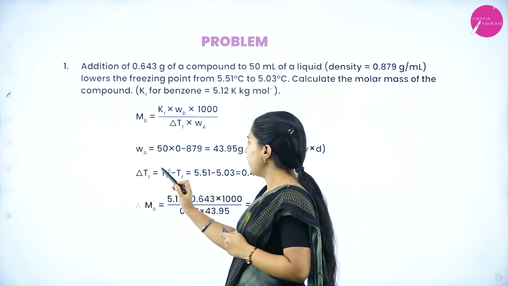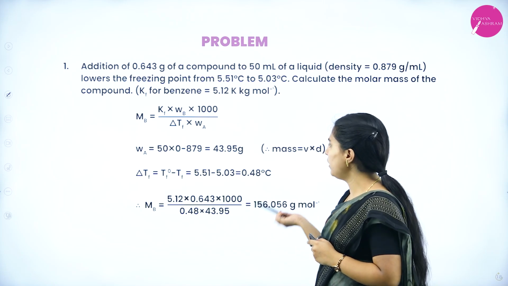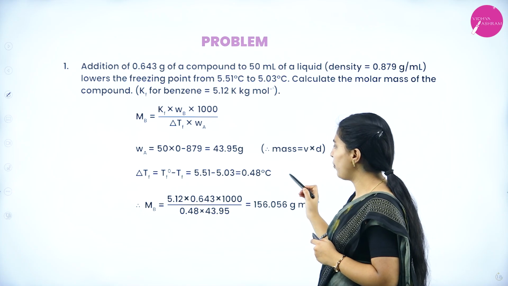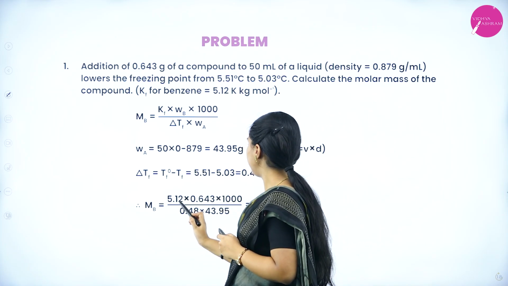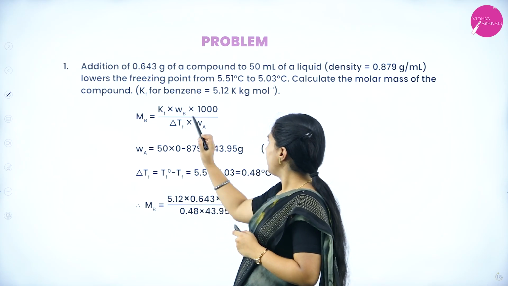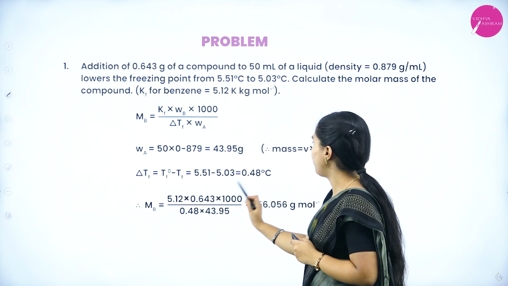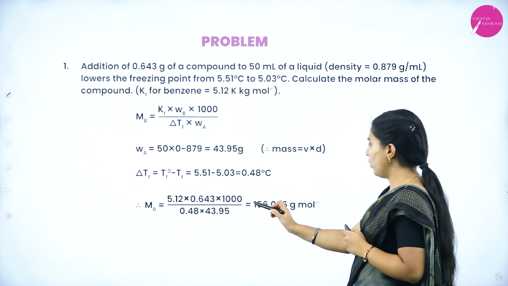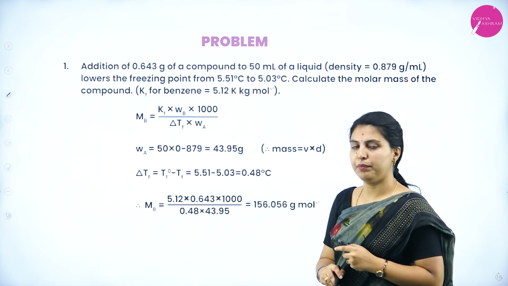So delta Tf equals Tf naught minus Tf, that is the expression you know: 5.51 minus 5.03 equals 0.48 degrees Celsius. So Mb equals Kf 5.12 into Wb 0.643 into 1000 divided by 0.48 delta Tf into 43.95. Overall, Mb equals 156.056 gram per mole.